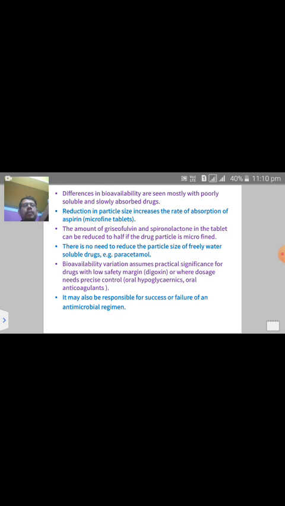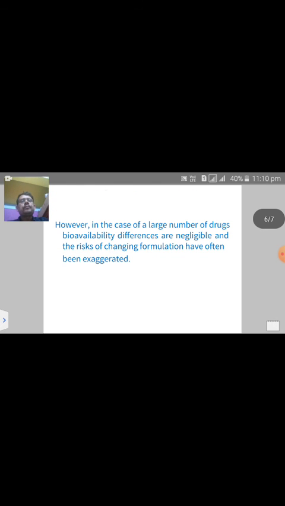It may also be responsible for the success or failure of an antimicrobial regimen also. Sometimes two antibiotics are used in the same patient, but sometimes they increase the bioavailability of the drugs and sometimes they decrease the bioavailability of the drugs. However, in the case of a large number of drugs, bioavailability differences are negligible, and the risks of changing the formulation have been exaggerated.